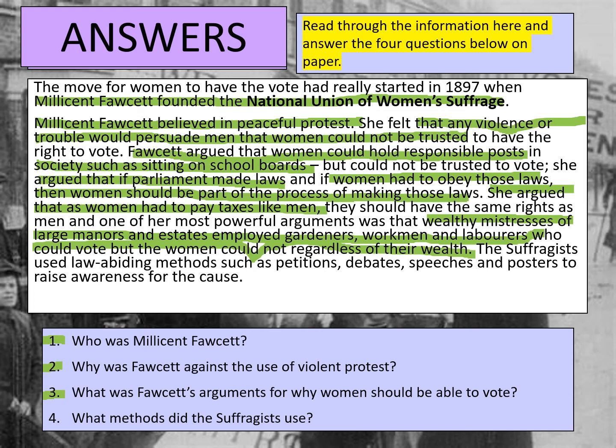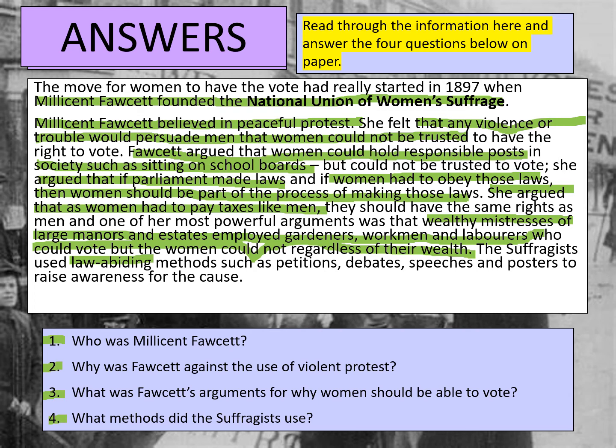Question number 4, what methods did the suffragists use? It's important to understand that the suffragists used peaceful methods and they were also law-abiding methods. What that means is that they kept within the law, did not do anything that broke the law, was considered to be vandalism or anything like that, or considered to be violent.